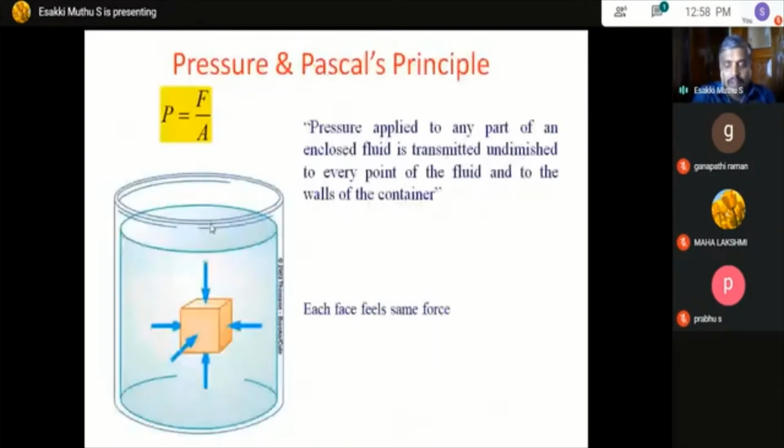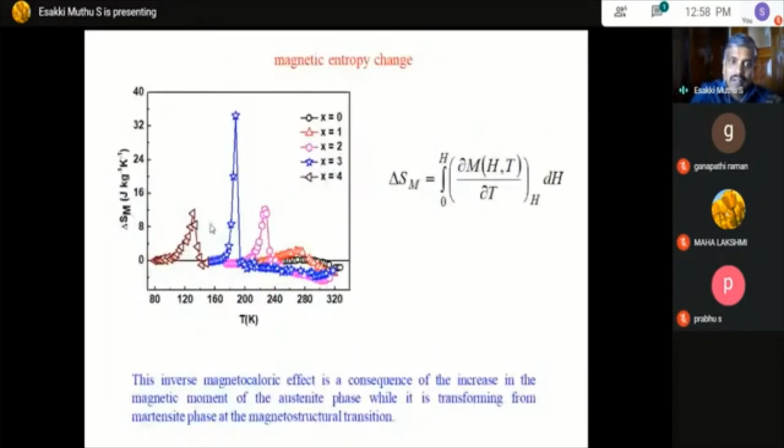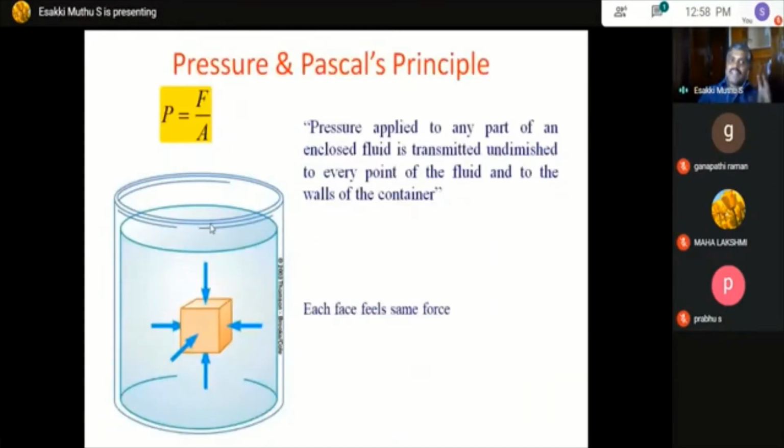So far I explained the magnetocaloric effect at ambient pressure. Now in our lab we have applied some pressure to the material. Pressure on the material is like compressing a balloon. You can apply pressure to a material and study how it influences any physical property: magnetic, thermal, optical, or dielectric. Here, we look at how pressure influences the magnetic property.